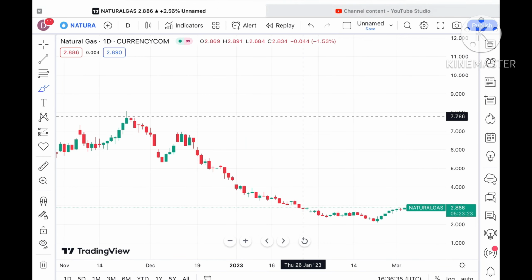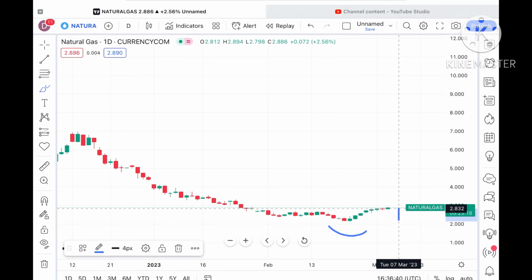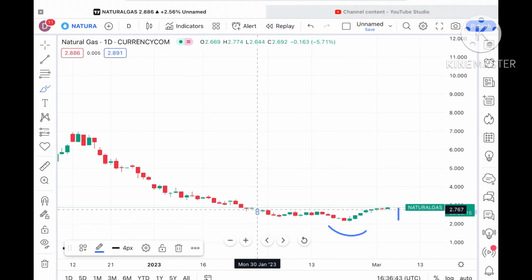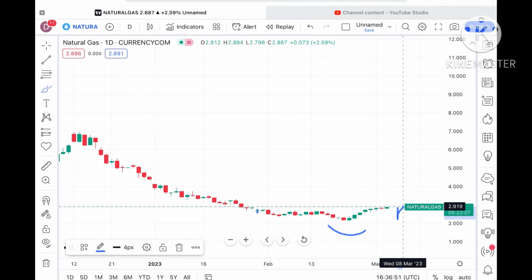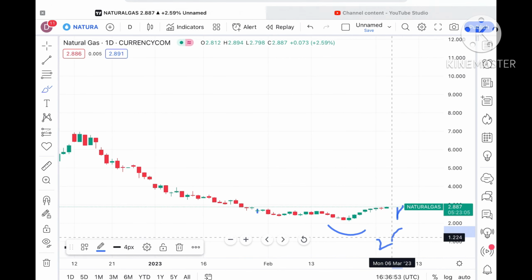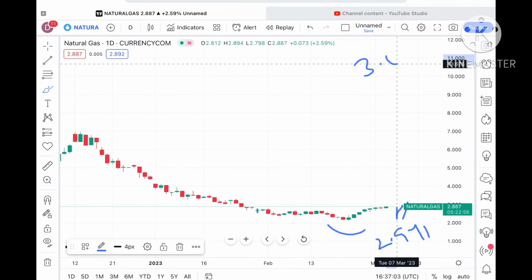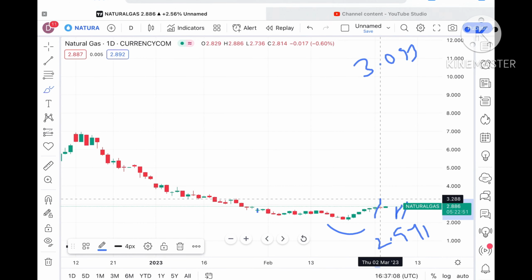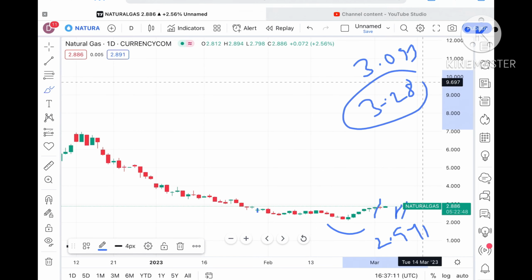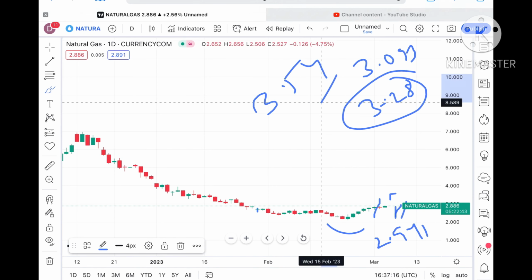Okay, now suppose if the price sustains this particular level, chances are high, because it has already made a swing at this particular level, and from the last week of Jan we have not seen this level come. So it is already a month high. Okay, so chances are high, suppose if this level sustains, it can go towards a level of around $2.941. Suppose if the price goes above that level, then we can see a level of $3.093. Once it starts moving upside, then we can see it can cross a level of around $3.28, and this $3.28 is a weak resistance, so chances are very high it can touch a level of around $3.54.